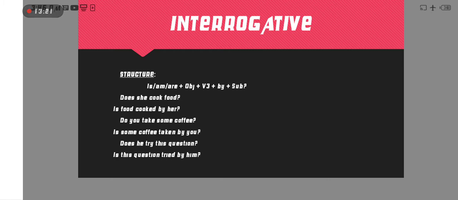As we know, if we want an interrogative sentence, we always put the helping verb at the starting of the sentence. Okay, so here is MR, then object, verb third form, by, and then subject. What is the example of that? Does she cook food? Is food cooked by her? Here the object is food, so according to food we put here is. Is food, then third form, and then by, last one subject.